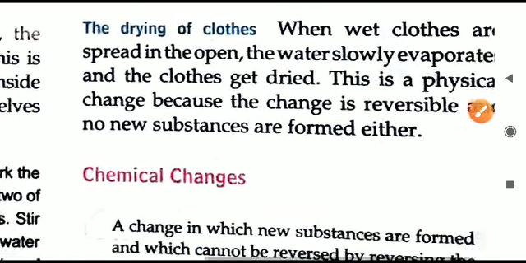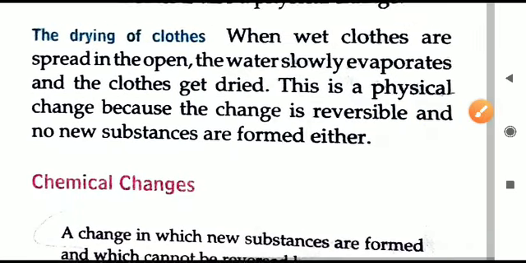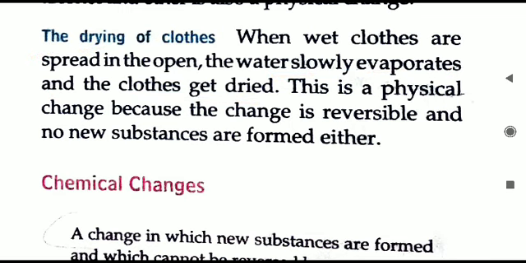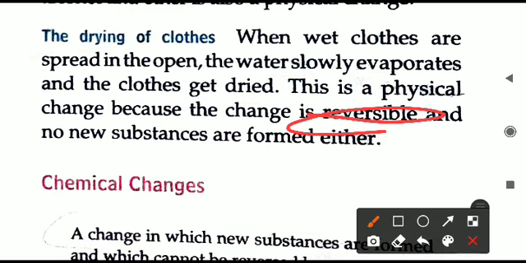So the one application-based example they have given here is the drying of clothes. That is just what we have seen, evaporation only. When you put wet clothes in the sunlight, what will happen? They become dry. Where has the water gone? The water has evaporated. So water will slowly evaporate and the clothes get dried after some period of time, and it is reversible. You can put your clothes in the water any number of times and put them in the sun. Every time they will get dry, every time they will become wet. Dry in the sun, wet in the water. So it is a reversible change.